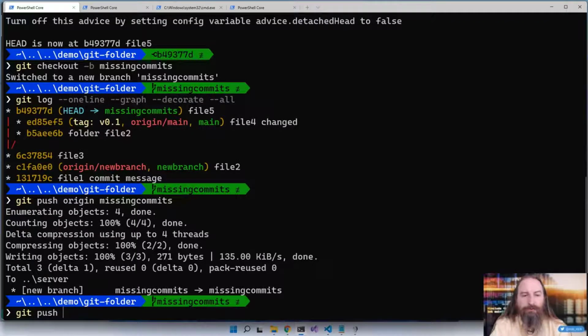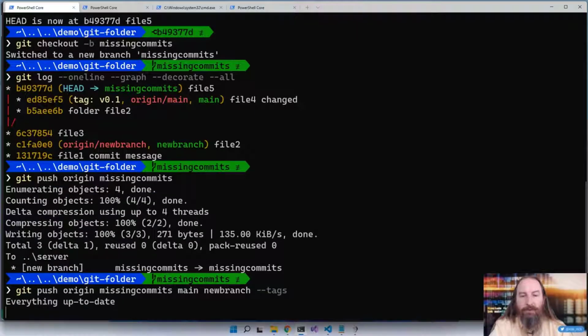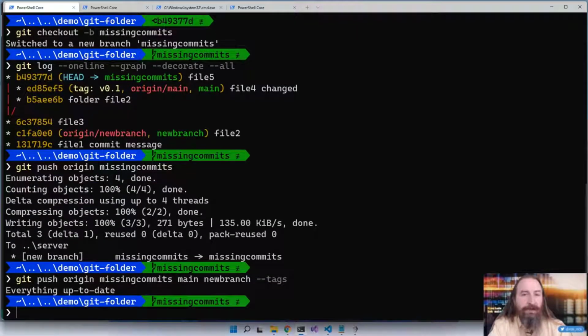I'm going to say git push to origin the missing commits branch and the main branch and the new branch and tags. And so that's why the server is third and the branch is fourth, so that we could specify multiple branches if we wanted to. And it looks like in this case, everything was up to date. The server has everything that our client has, and we're ready to go.